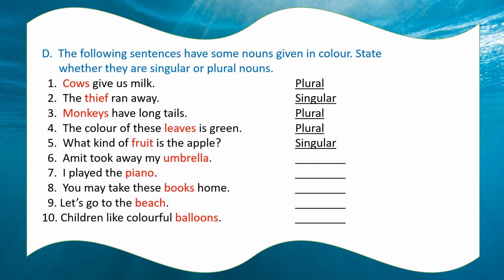Leaves is the plural form of leaf. Yes. Now fifth, what kind of fruit is the apple? Fruit means it is a singular noun. Yes, fruit is a singular noun here. Yes, singular. Now a few more examples are there from number 6 to 10 that you have to do on your own.